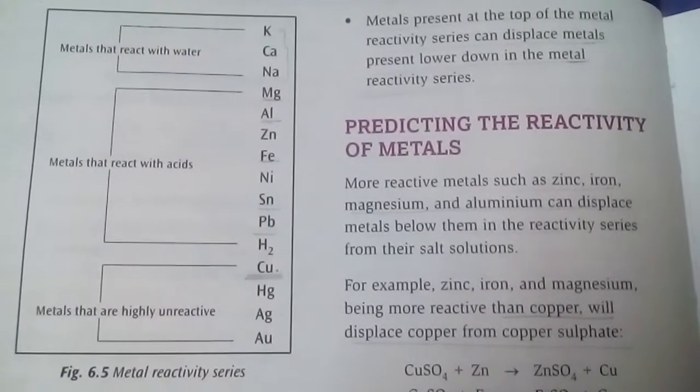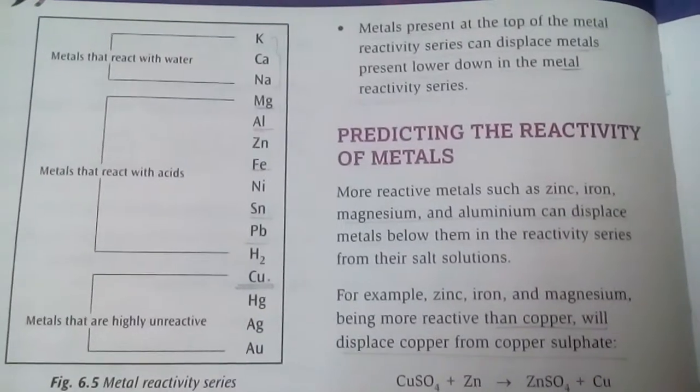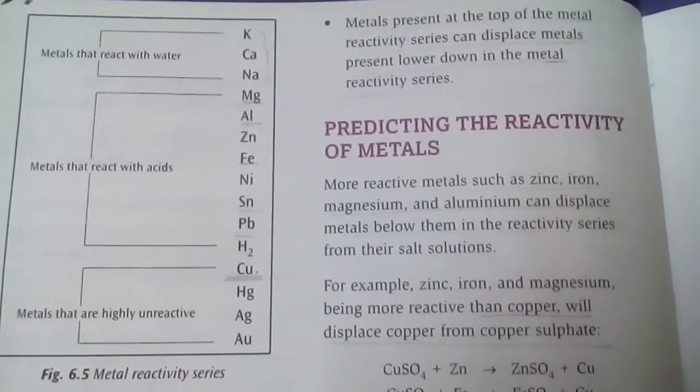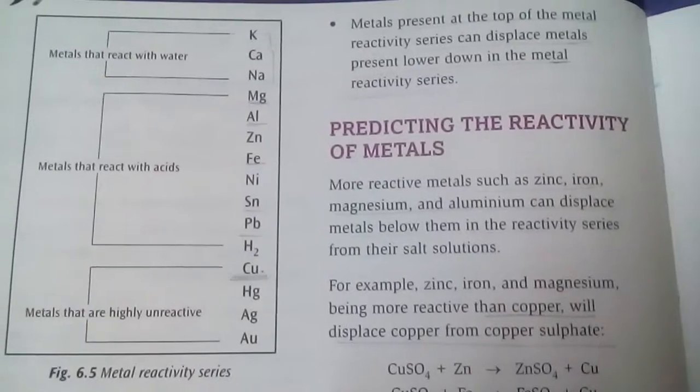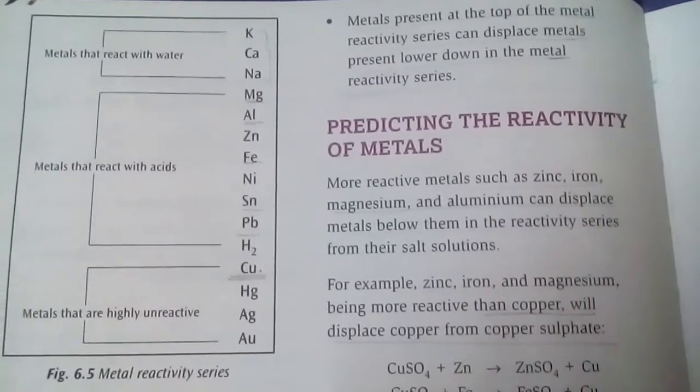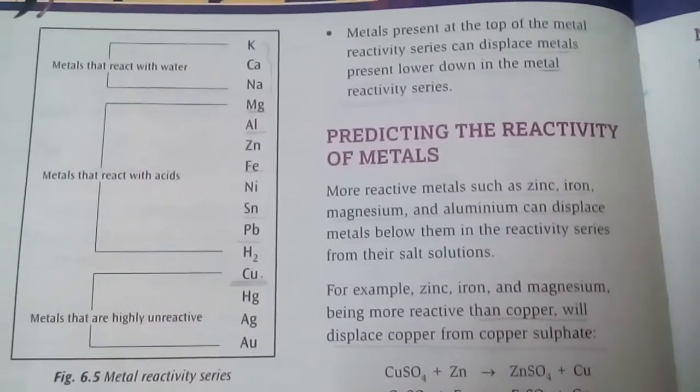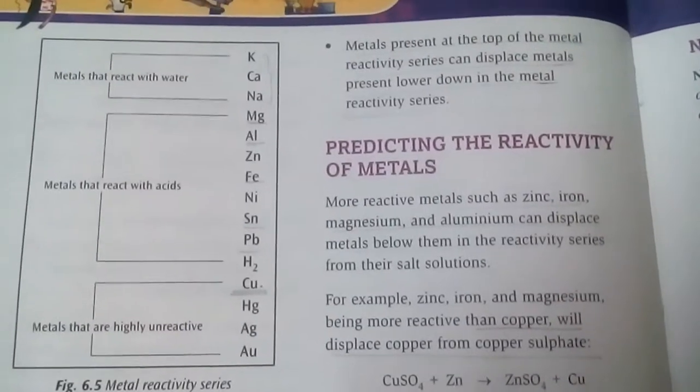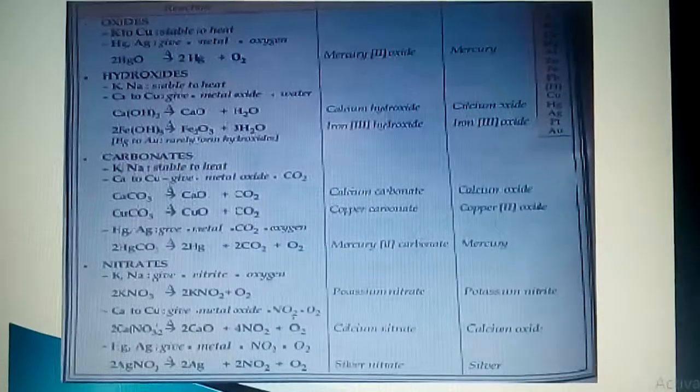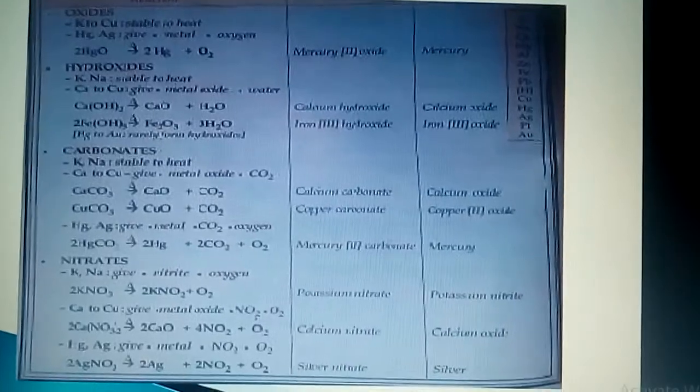This is the reactivity series of metals. The metals which are present at the top, they are more reactive, whereas the metals which are present at the bottom are less reactive. And now we are going to use this reactivity series to study the decomposition reaction. So let us study these reactions.